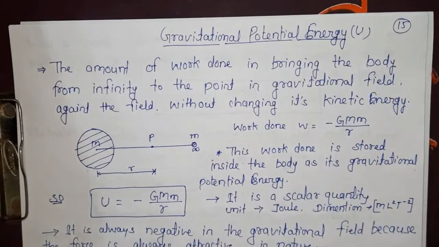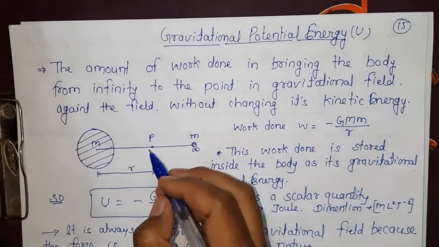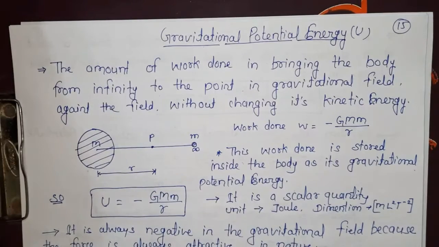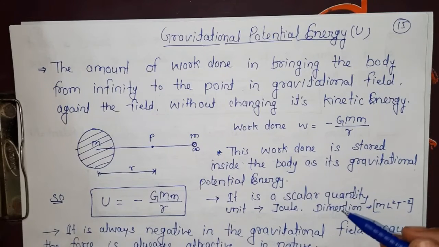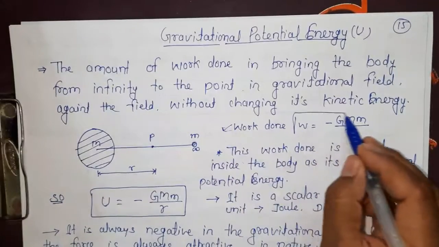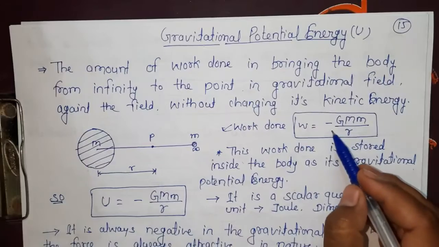Let's suppose our body is at infinity, and we are moving that body in a gravitational field. Then the work done to move that body from infinity to that point P has a derivation: W is equals to integration F dot dr. From that derivation the formula of work done comes: W is equals to G capital M small m upon R, and a negative sign comes.